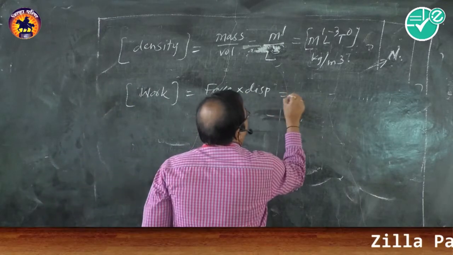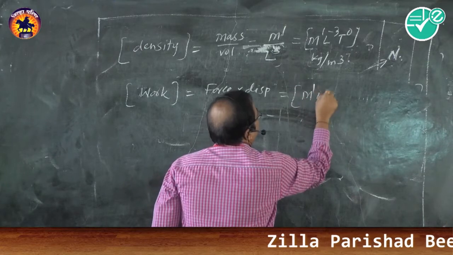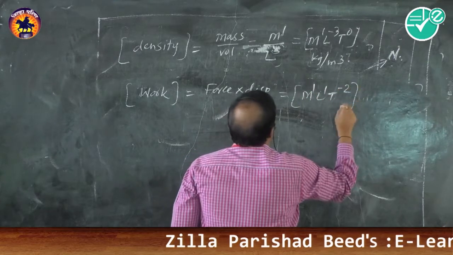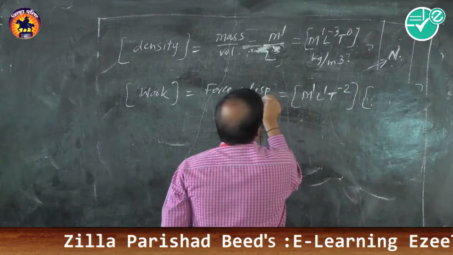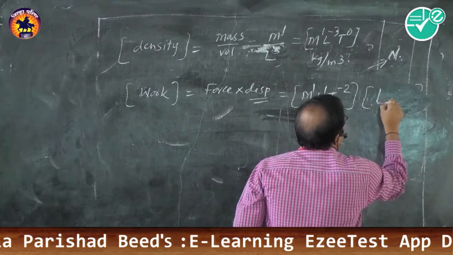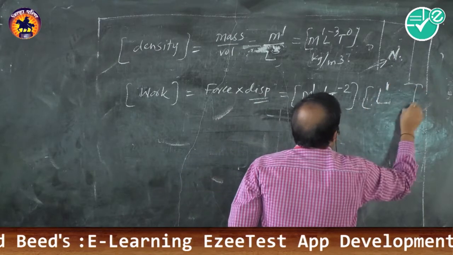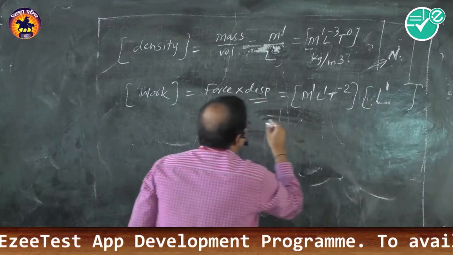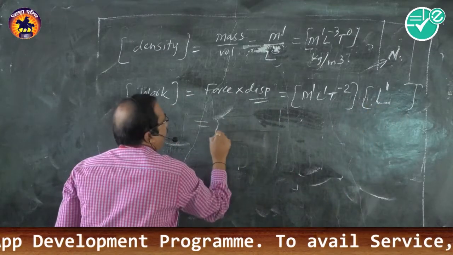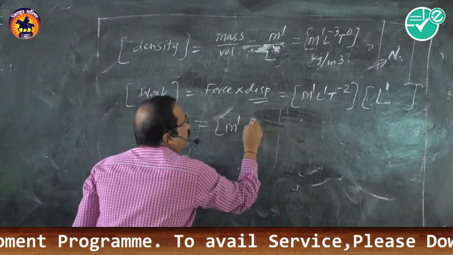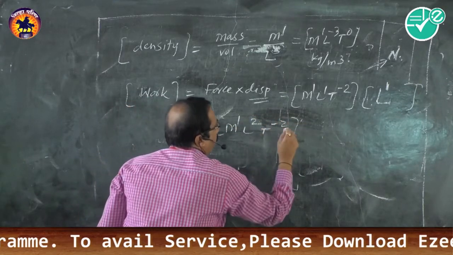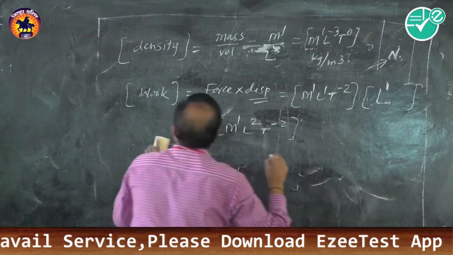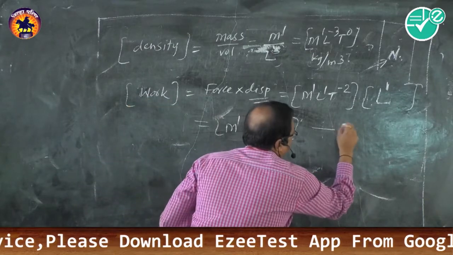So the dimensions of force are again M1, L1, T minus 2, and displacement is simply a length dependent quantity. So all the other quantities are 0 here, so we can ignore those. So dimensions of work done are M1, L2, T minus 2. Let us call this equation number 1 for the sake of convenience.